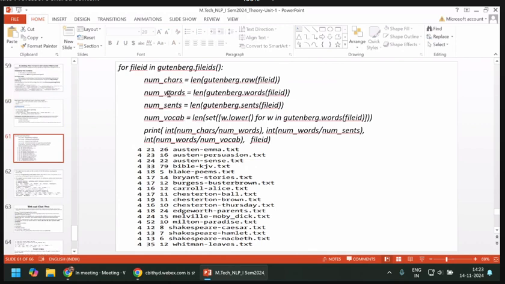And similarly, the len of this Gutenberg dot words gives the total number of words calculation. The number of sentences from each file ID, you are calculating. And these are my own names I created. And the len of set of w dot lower per w in Gutenberg dot words with the file ID, you can get it. So now print the first one as int of the number of characters.